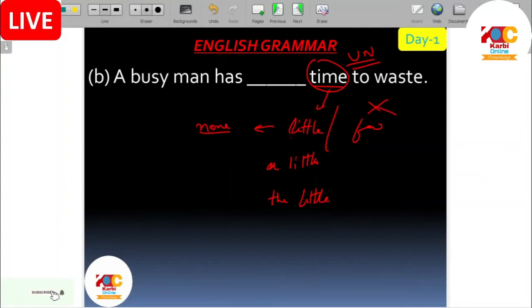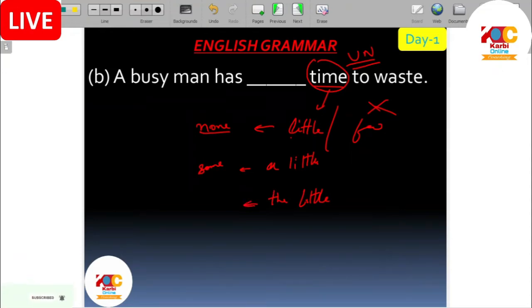Little is a negative word, whereas a little means some. Give me a little time. We have to say it that way. If I say give me little time, then I will not give time, because you are asking give me little time. Little time means give me no time. Give me little time is equivalent to give me no time. If you are saying give me little time, then I will not give you time. You have to ask give me a little time so that I can finish the work. In this way you have to say.